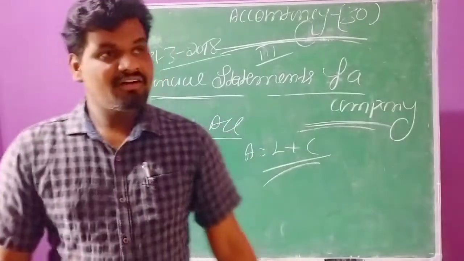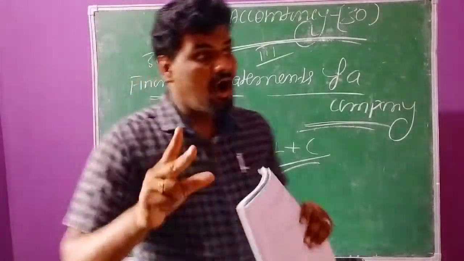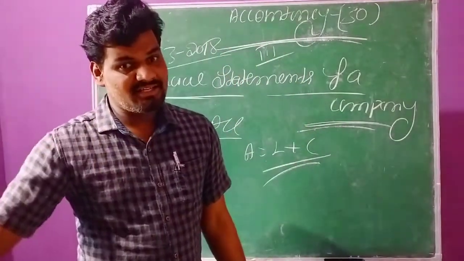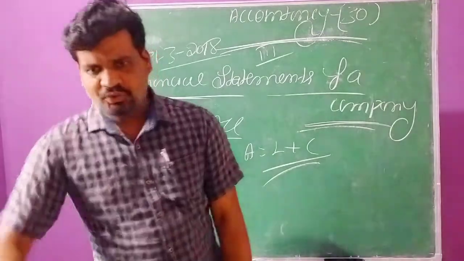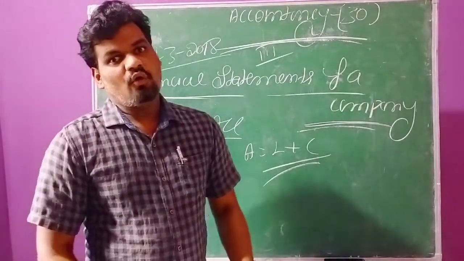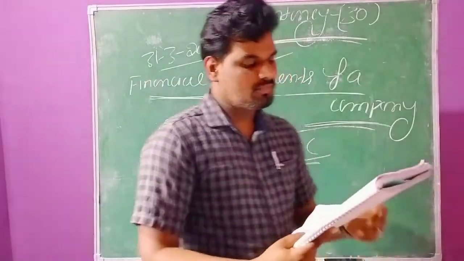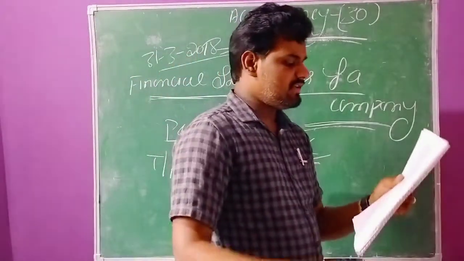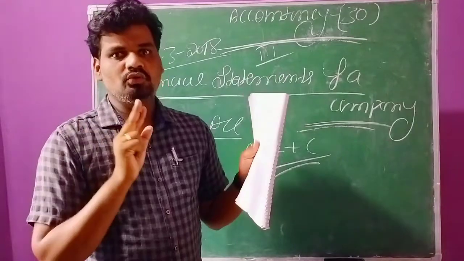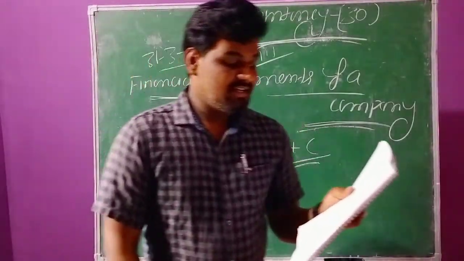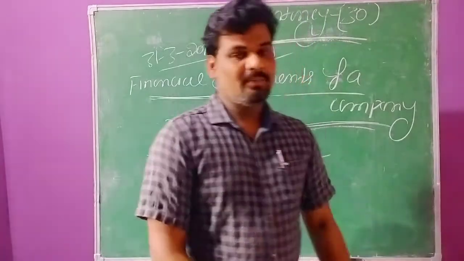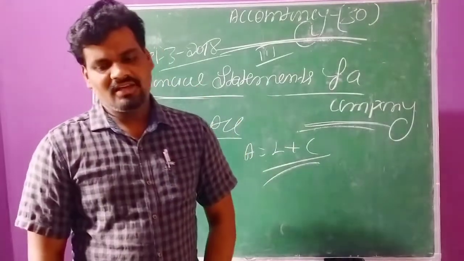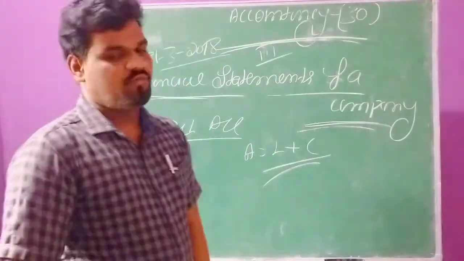Interest on debentures is also a cost to the business operation. For the debentures we need to pay interest. This is a cost of finance, that is, finance cost. Now we need to apply working notes also. Interest on borrowings is also related to working notes. There are two working notes we need to prepare in this question. Finally, the tax rate is also given: 30% is the tax rate. So this is the given information. Now we need to frame the format.